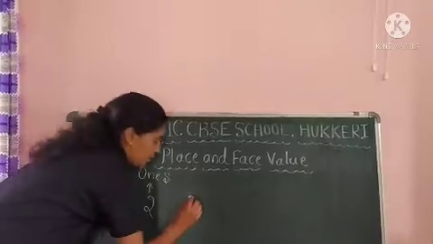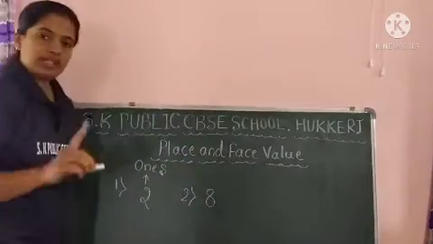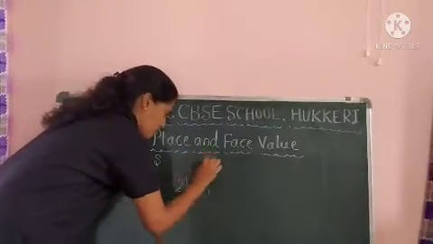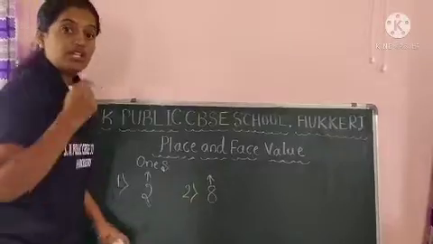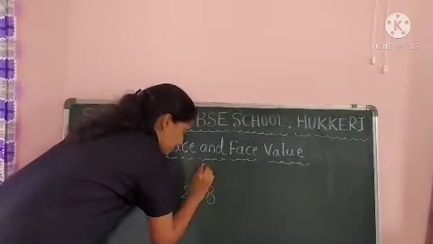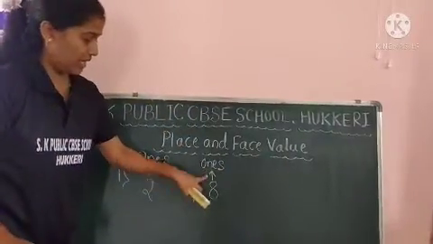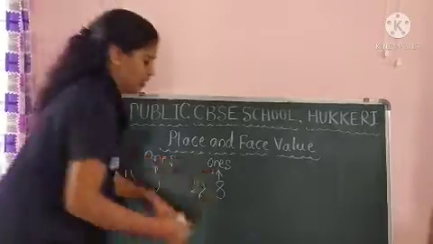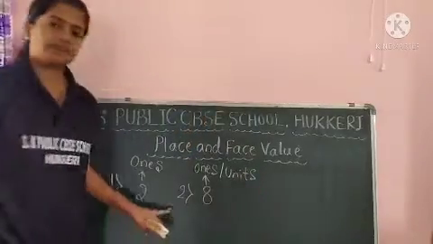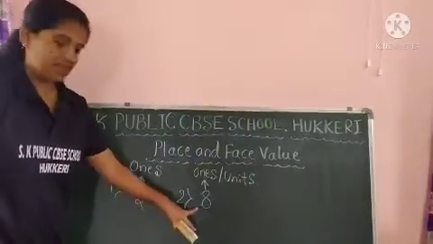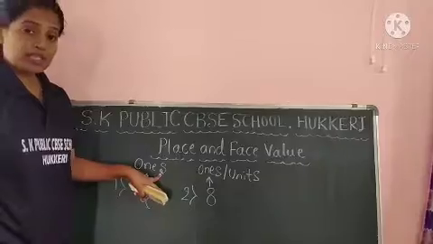Then let me take one more example, that is 8. It is also a single digit number. If a single digit is there, only ones will come. Ones or units, you can say, both are same. The place of this digit is ones. So like this, if single digits are there, then their place is ones or units.